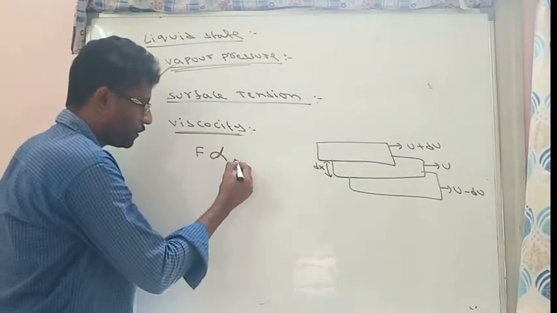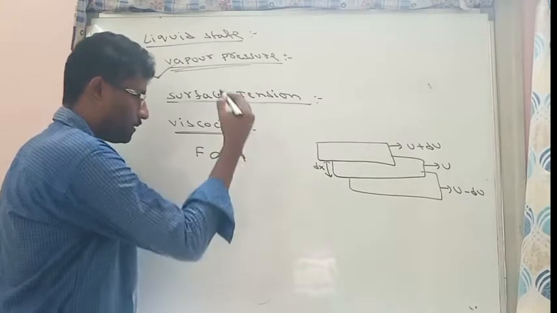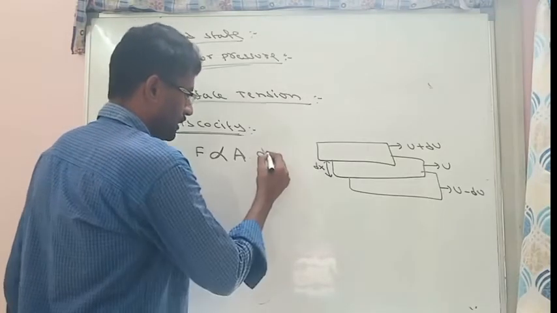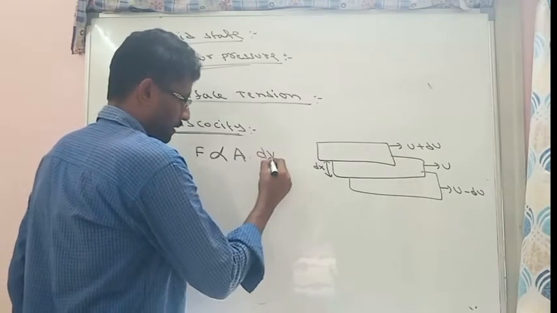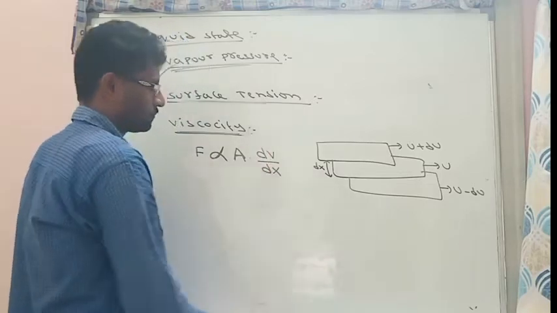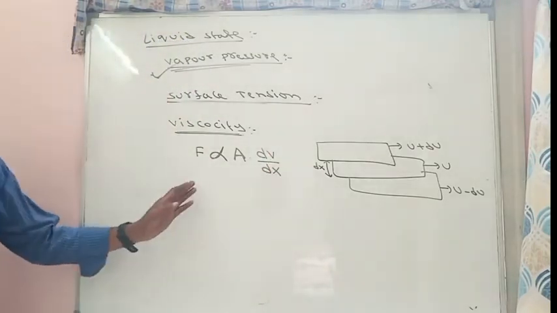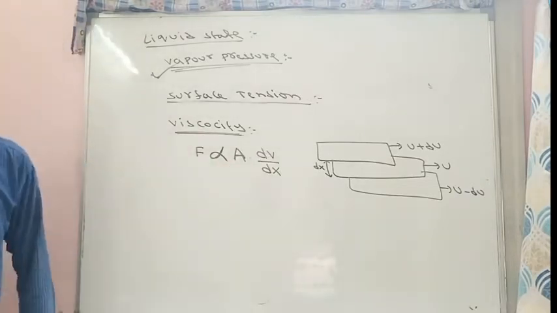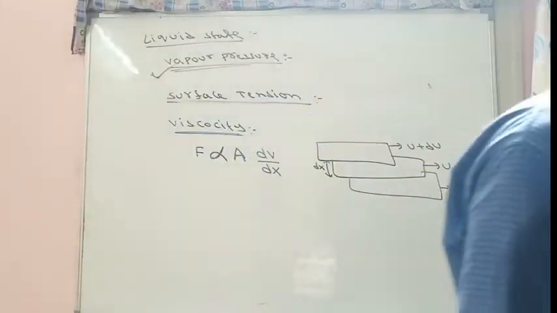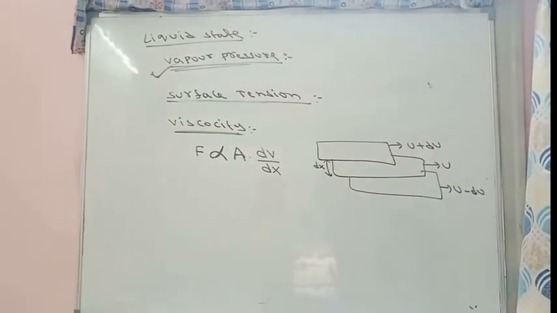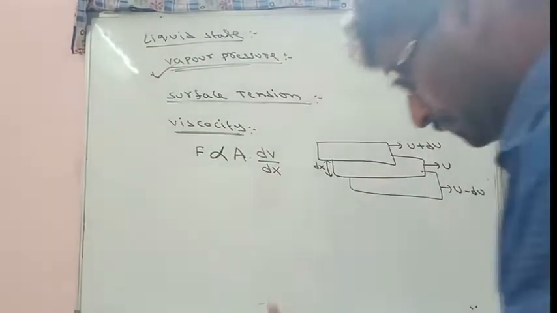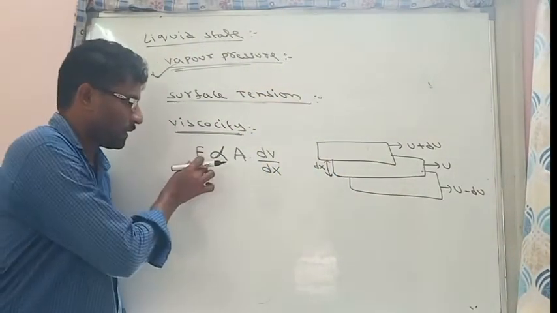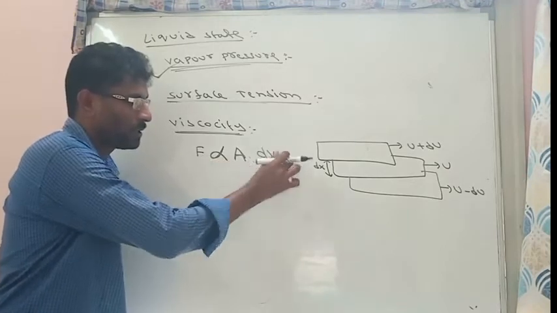The force of attraction or force of friction between the molecules is directly proportional to the area and also directly proportional to the velocity gradient, that is dv by dx. So force is directly proportional to area into velocity gradient dv by dx.